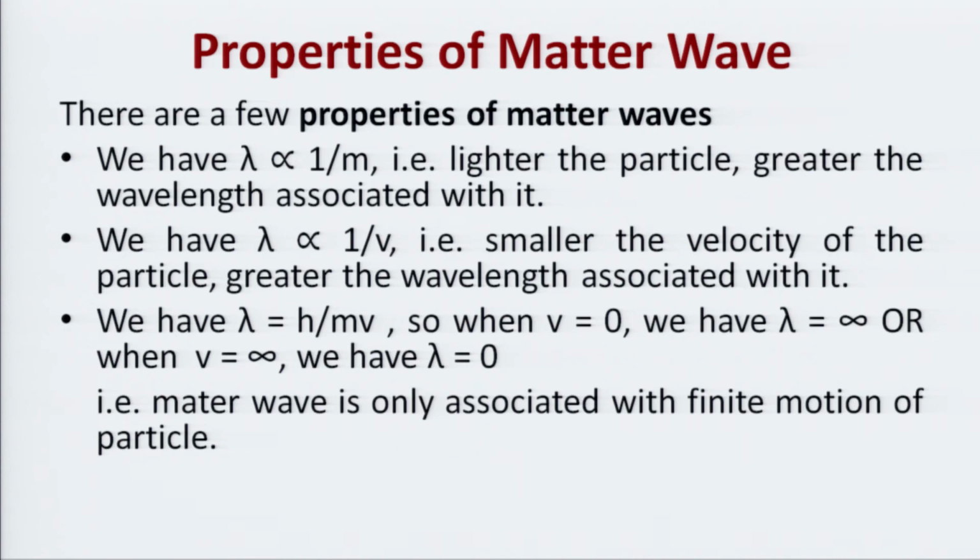Another very interesting thing, we have lambda is equal to h upon mv. So, for v equal to 0, we have lambda equal to infinite, or for v equal to infinite, we have lambda equal to 0. There is no meaning of lambda equal to infinite or lambda equal to 0. That means there is no meaning of the de Broglie wavelength for v equal to 0 or v equal to infinite. That means the matter wave is only associated with the finite motion of a particle.